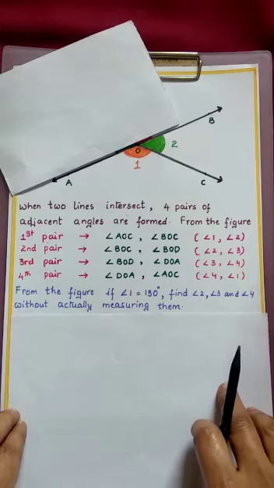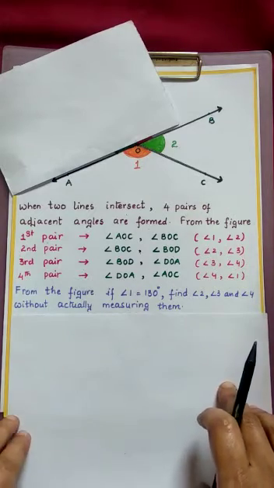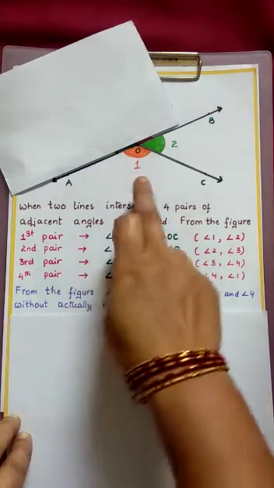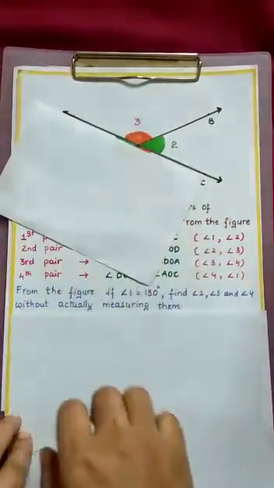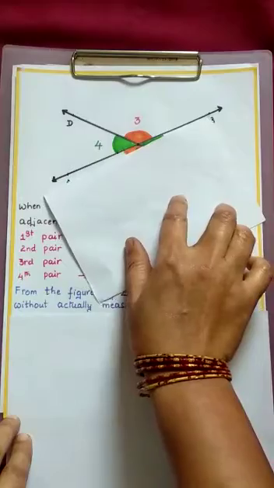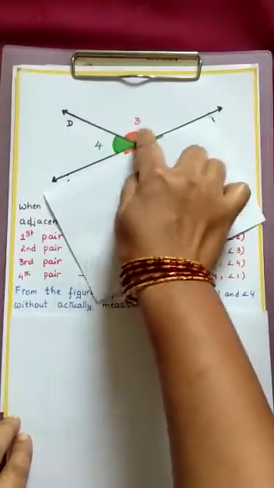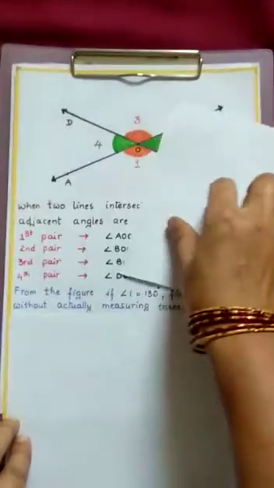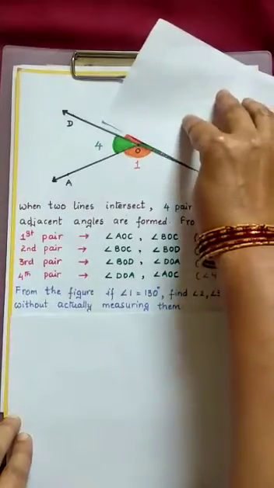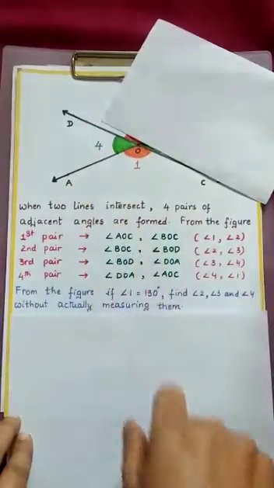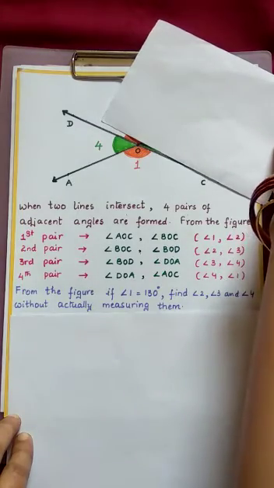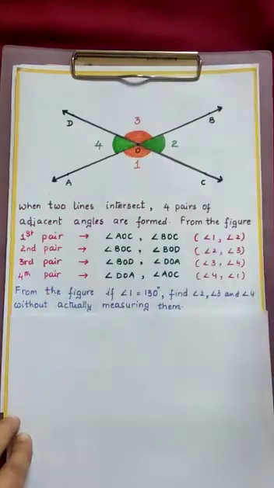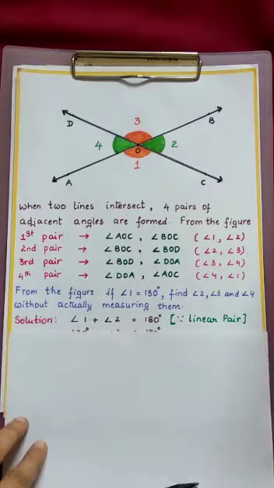So when two lines intersect, you can see 4 linear pairs here. This is the first pair. Here 2 and 3 form a linear pair. 3 and 4 together form a linear pair. And the last one, angle 4 and angle 1 together form a linear pair. So what is the sum of two angles in a linear pair? We know that it is 180 degrees.